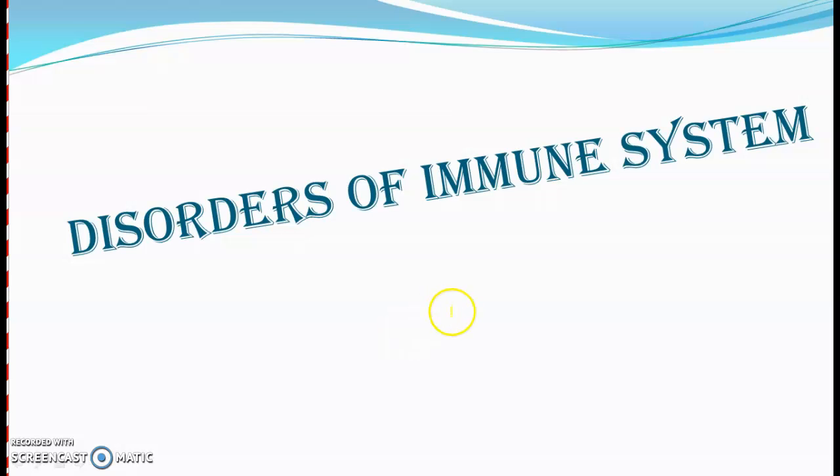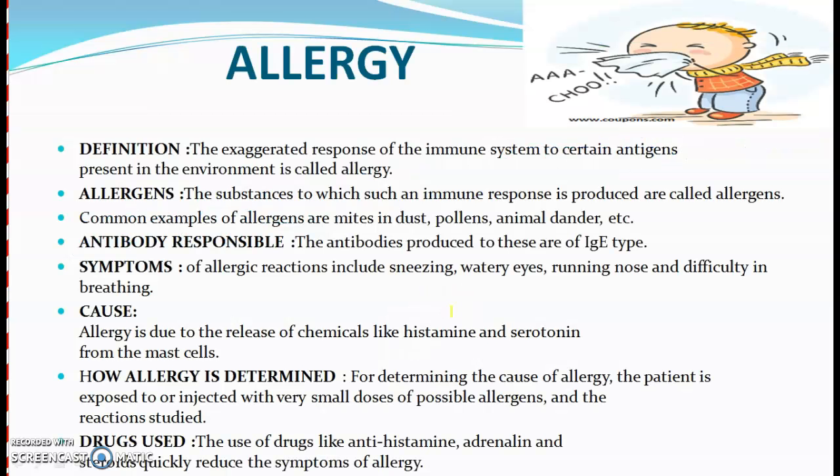Now students, we will talk about various disorders of the immune system. Allergy. Are you allergic to some substances? How does your body react to certain substances? The exaggerated response of the immune system to certain antigens present in the environment is called allergy. The substances to which such an immune response is produced are called allergens. Allergy is also called hypersensitiveness of a person to certain substances. The common examples of allergens are mites in dust, pollens, and animal dander.